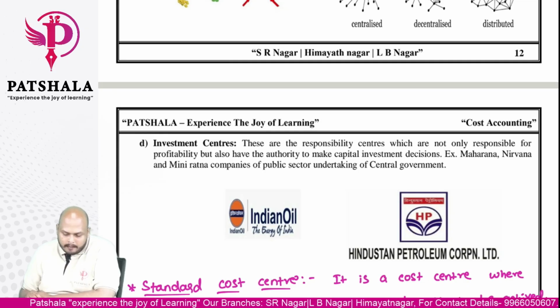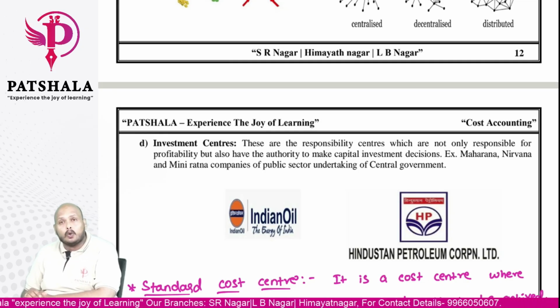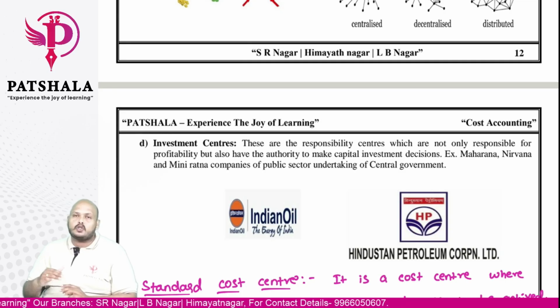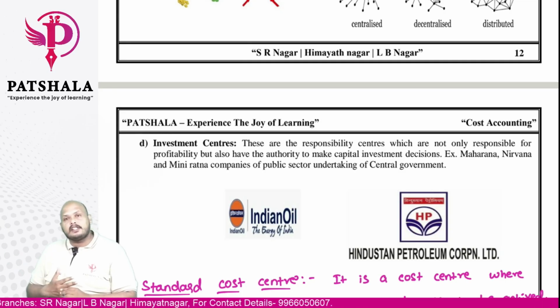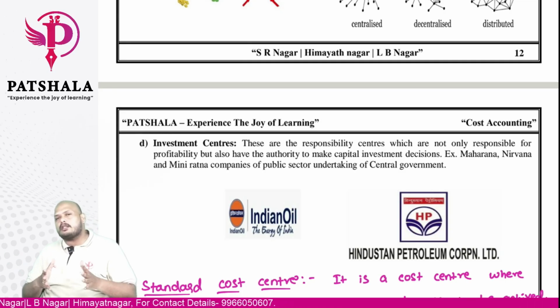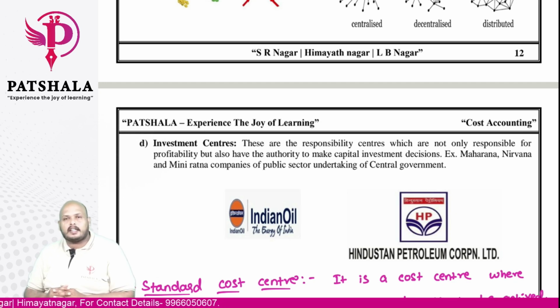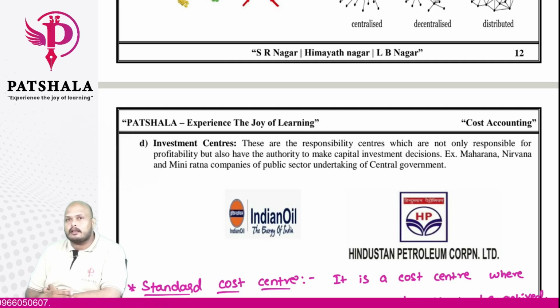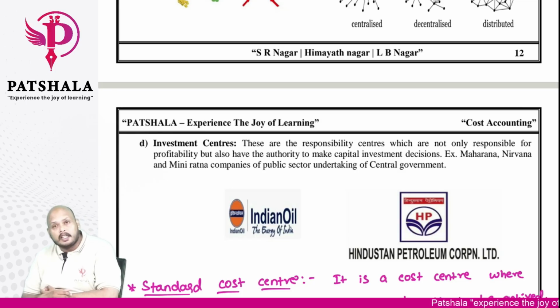Generally this investment center is responsible not only for profitability; the profit which is generated needs to be invested in some other place which will generate more profits. The best example for investment center we can say is Navaratna companies or Maharatna companies. Maharatna is a public sector undertaking that can invest without prior approval of the central government.